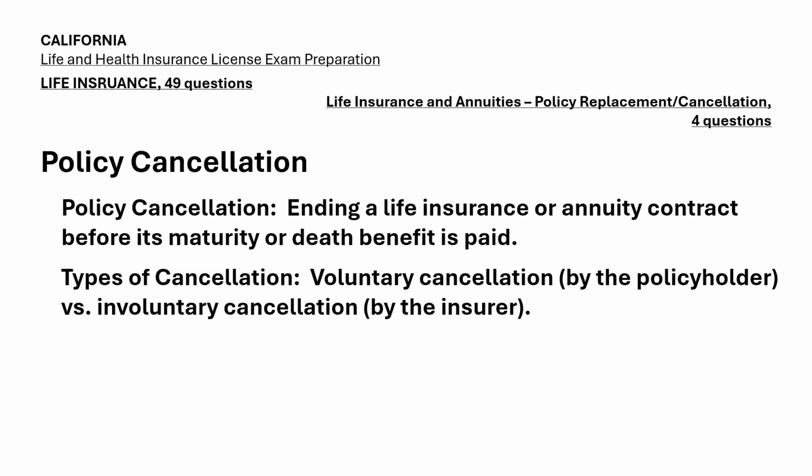Involuntary cancellation occurs when the insurer cancels the policy, often due to non-payment of premiums. It's important to help clients understand the consequences of canceling a policy, especially if they are giving up valuable protection or incurring surrender charges on an annuity.